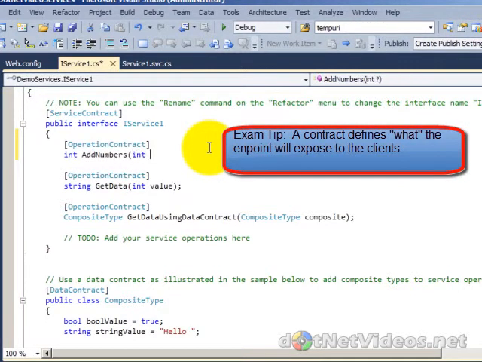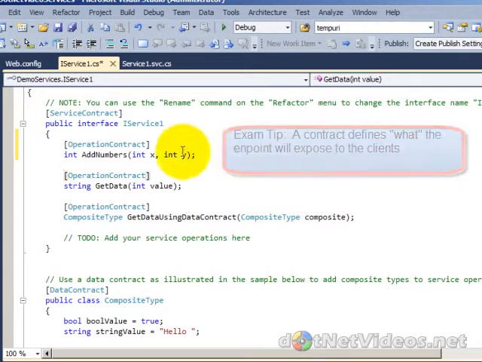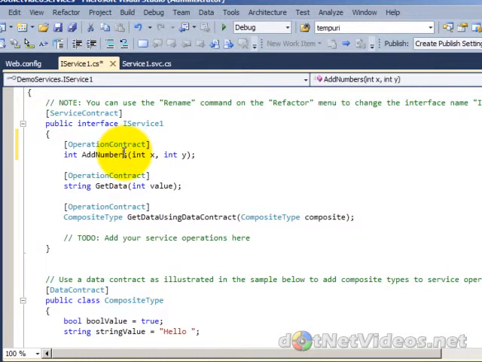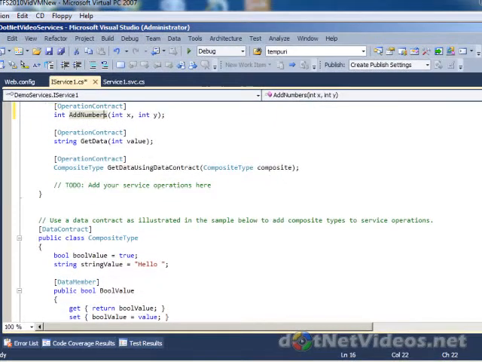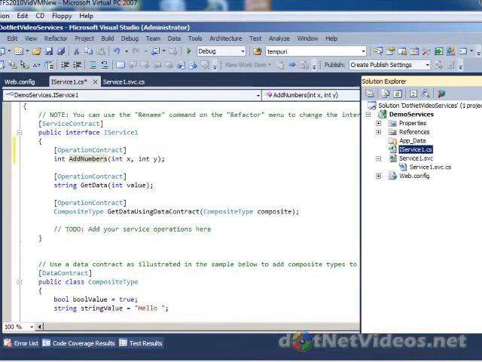I'm going to create a little calculator method here I call AddNumbers. And I'll pass a few parameters this time into the service. So we'll have this int x, int y. So a basic signature here. We're not implementing the actual core functionality because it is an interface. See our previous video on Visual Studio 2008 Novice to Professional for more information about interfaces and object-oriented programming.